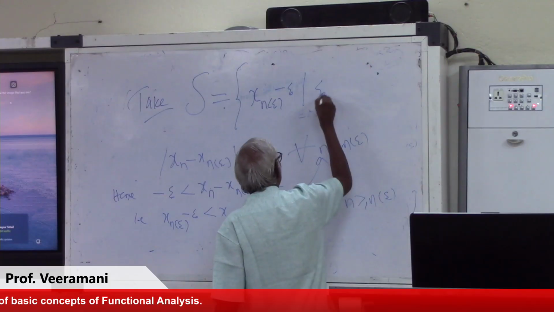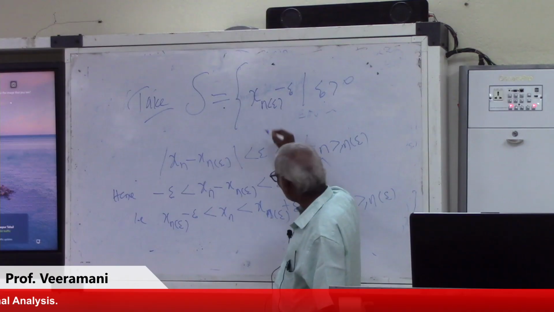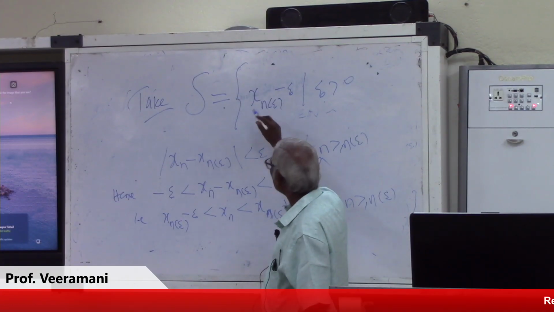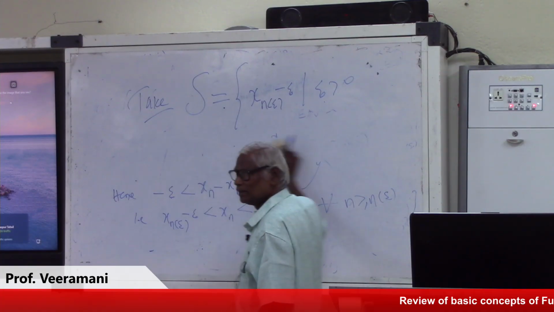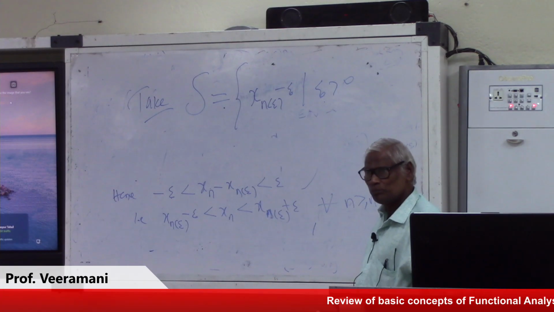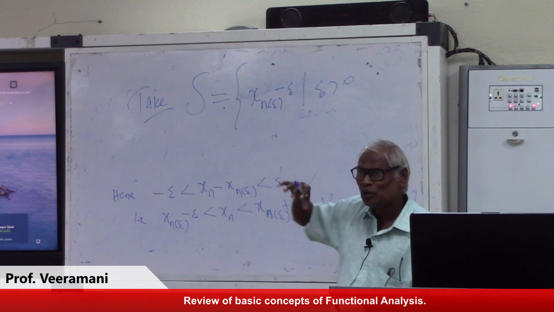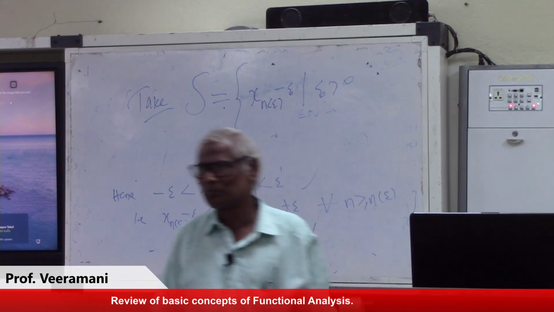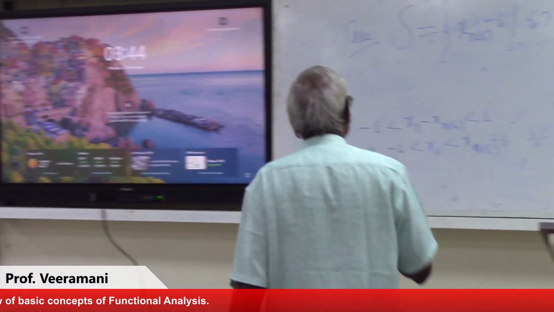The set of all x suffix n of epsilon minus epsilon. This set is for each epsilon there is a stage n of epsilon. Then for every n there is xn. From there minus epsilon. This is a non-empty set. Okay. Now this set has, what do you feel, an upper bound? In fact, this varies.